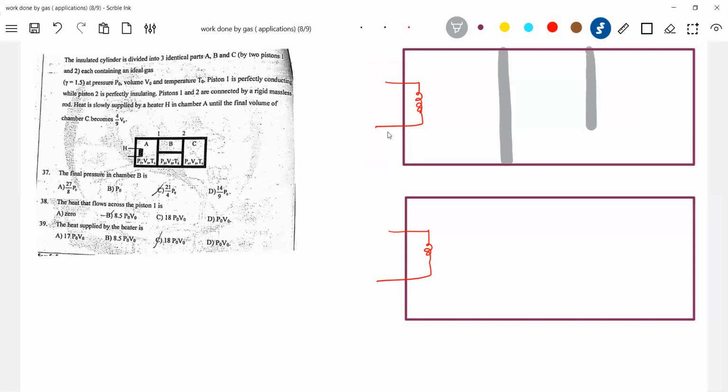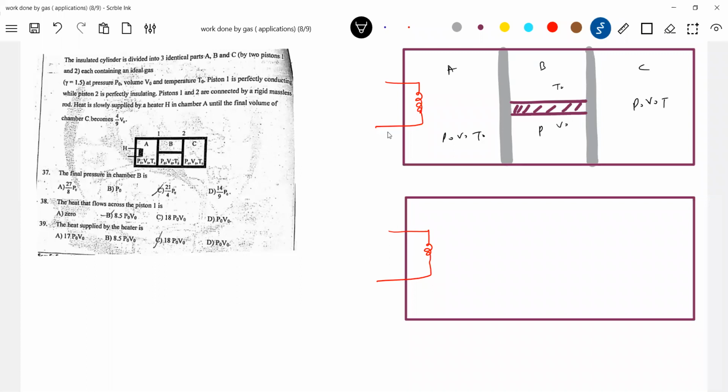Into three identical parts, parts A, B, C, and they're connected by a piston. Okay, there's a part A. I think piston again, B is not divided, it's a piston only. Please be careful with some things here. So initial P naught, V naught, T naught. Let me write it here this way.